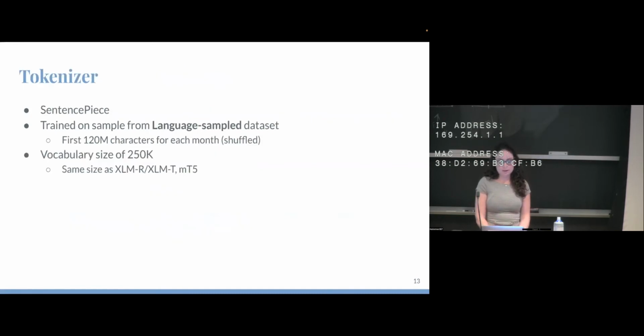For our tokenizer, we used a SentencePiece model. We trained it on the language sampled dataset, because we want the tokenizer to have good coverage of all languages on Twitter. We used a shuffled sample from each month of our dataset, to make sure our model isn't too biased towards one time period, although it does only see data from 2016 through 2021. Also, we use a vocabulary size of 250,000. This is a standard size for multilingual models, the same size as the XLMR tokenizer and mT5.